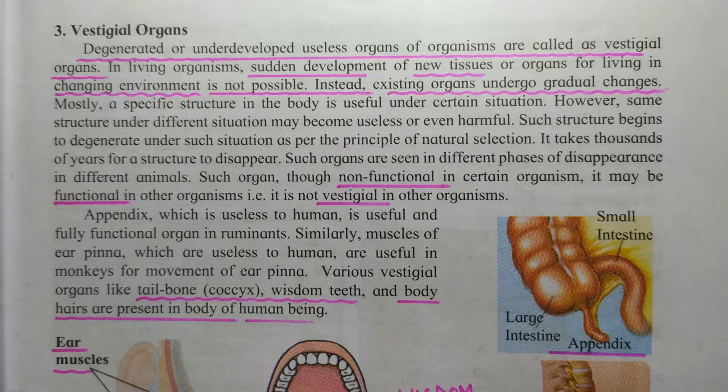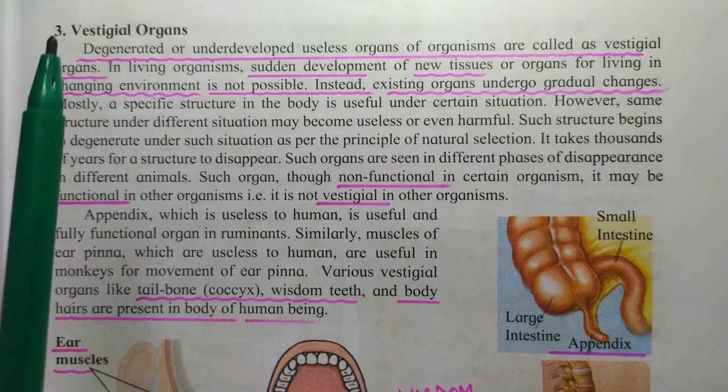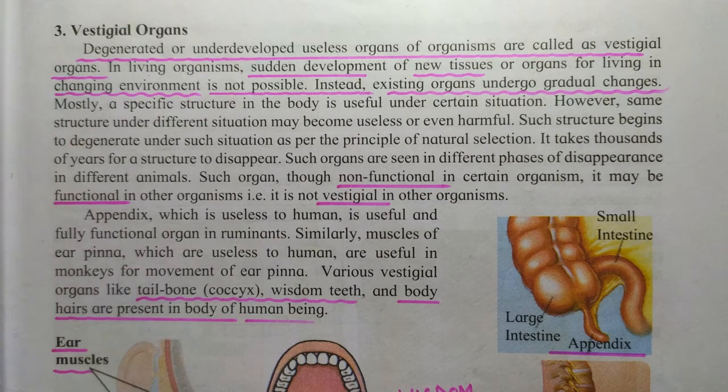Today we are going to start with Science Part 2, first chapter, next article. It is vestigial organs. Vestigial organs means either degenerated or underdeveloped useless organs of an organism. They are called vestigial organs. What happens actually in living organisms?